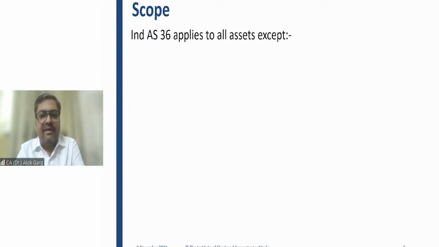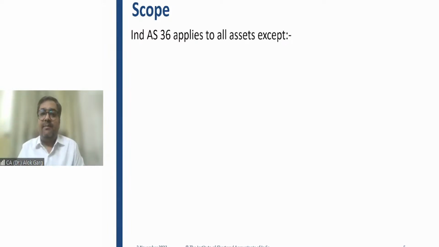Of course, you need to reduce your value of investment. You have to recognize a mark-to-market loss of 30 rupees. Whether this mark-to-market loss, what is that? Of course, that is an impairment. That is a reduction in value. Whether this 30 rupees of decrease in value of investment will be considered as an impairment loss under Ind AS 36, answer is no. The impairment on financial instrument is taken care by Ind AS 109, the financial instrument standard.